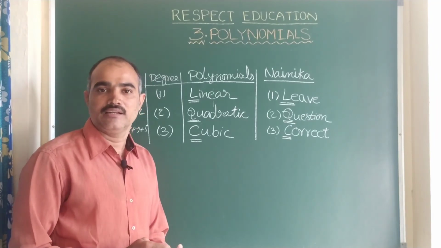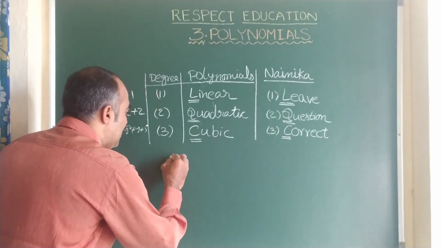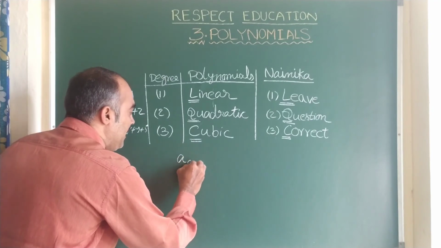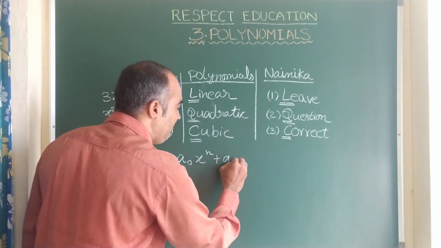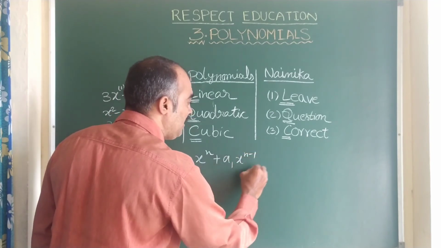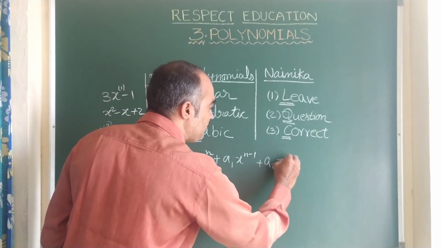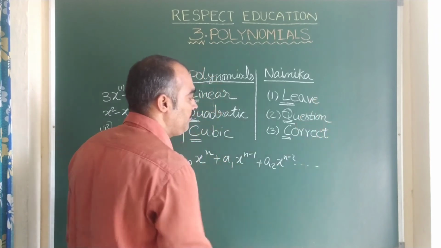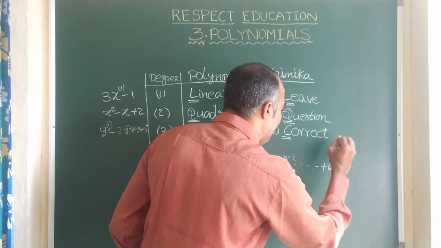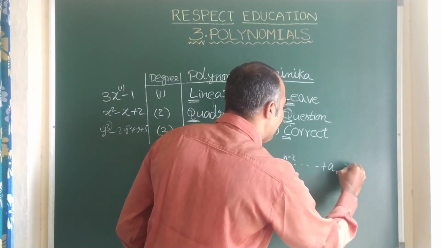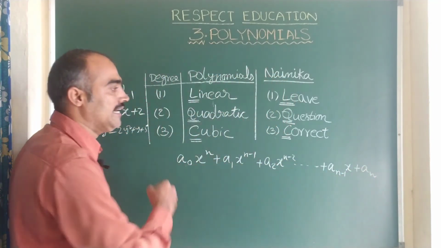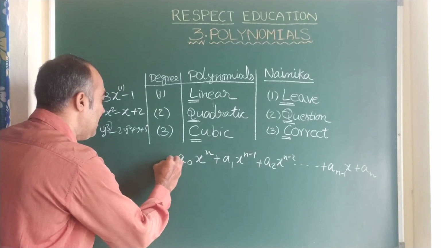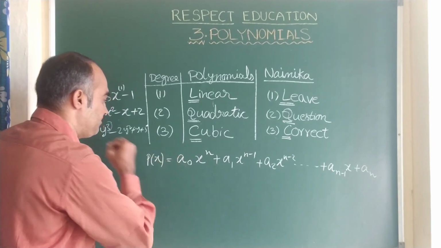Children, actually the general form of polynomial I am telling you: a naught x power n plus a1 x power n minus 1 plus a2 x power n minus 2 and so on, a n minus 1 x plus a n. This is the general form of polynomial, that is p of x.